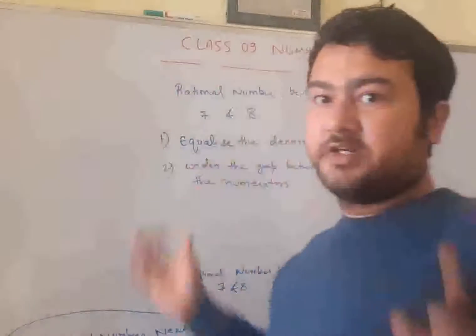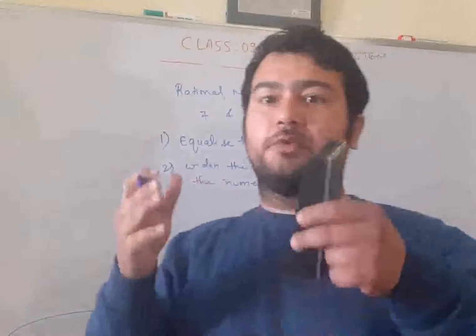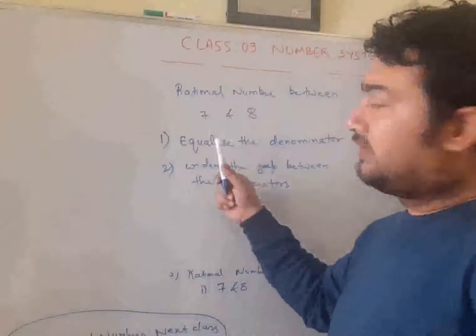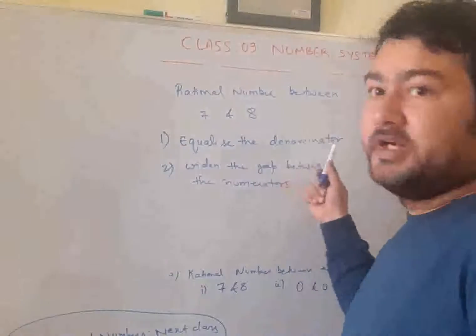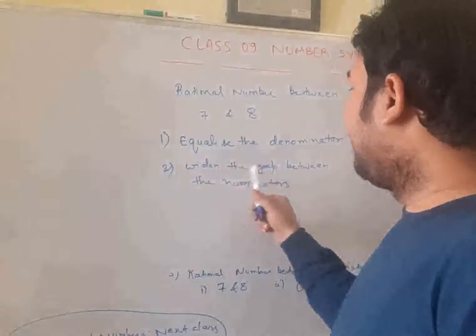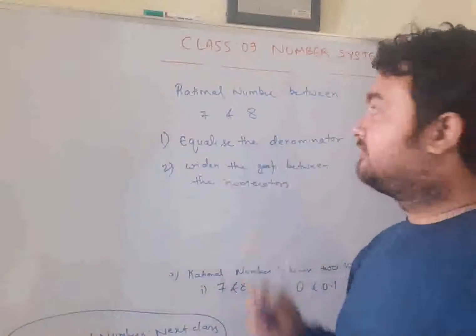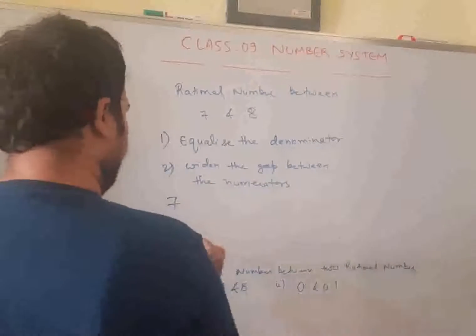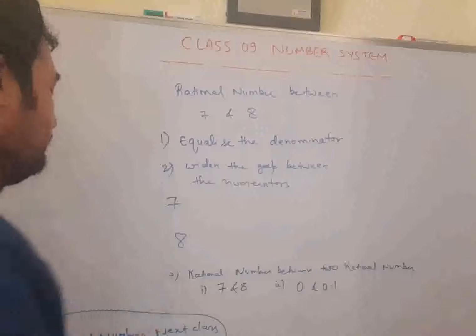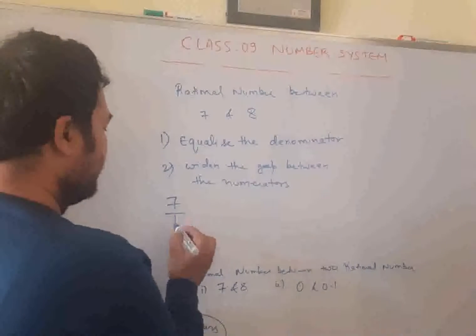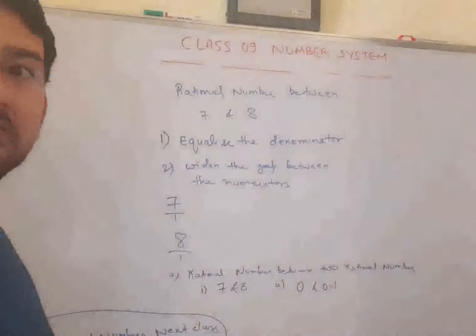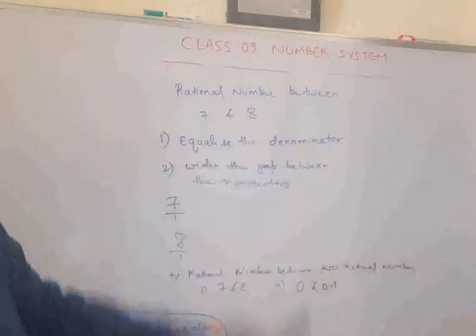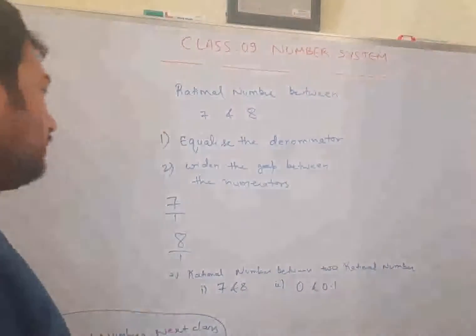The more you increase the gap, the more numbers you will be able to find. So first thing, equalize the denominator. Second thing is widen the gap between the numerators. Here it is 7 and here it is 8. It has denominator 1, this has denominator 1. Denominators are same. Equalize the denominator. This case is over. What is next?